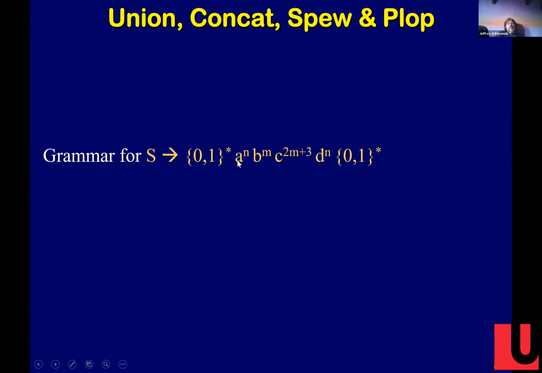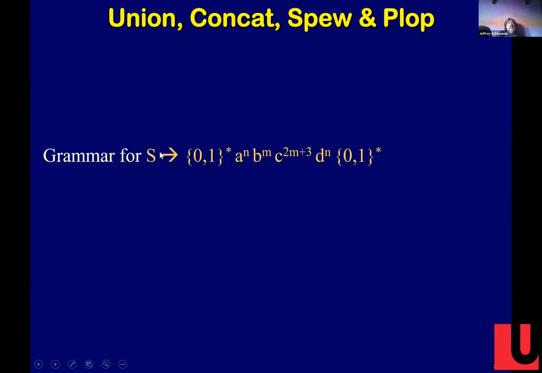The number of A's can be any n, but then the number of D's has to be the same. We have to have the same number of A's and D's. And you can have as many B's as you want. When you have just a letter like that, I'm going to assume M is greater than or equal to 0. So I can have any number of B's, but the number of C's has to be the number of B's times 2 plus 3, right? So that's a language there.